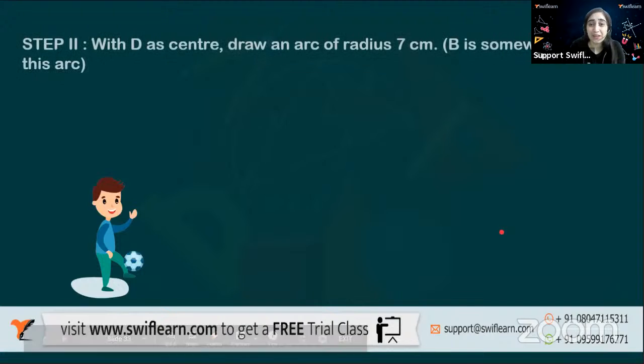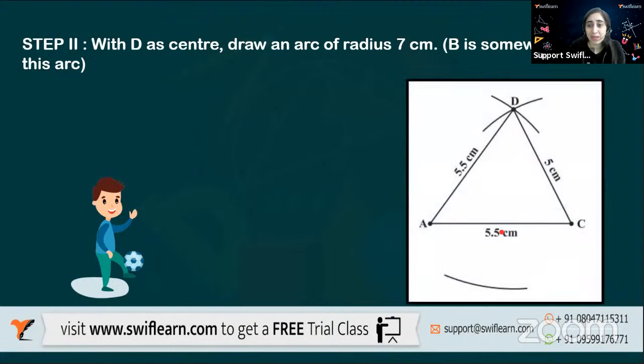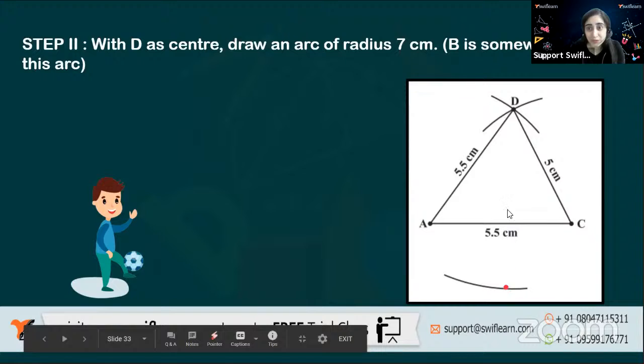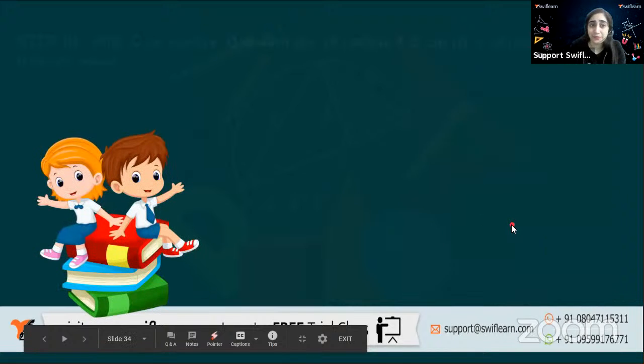Okay. Now, what will I do? I'll make D as a center because I know the distance of D and B. So from D, I'll make this as center and make an arc of 7 centimeter towards the lower side. So now I know that B is somewhere on this arc. Pretty easy, just follow the names. Okay, I need D, I know BD. So with D as the center, I'll make an arc. Now, what else do I know?